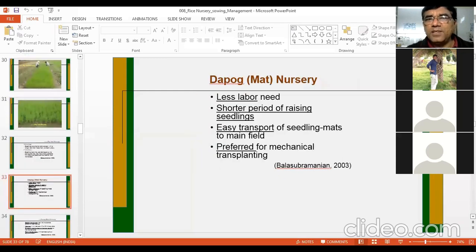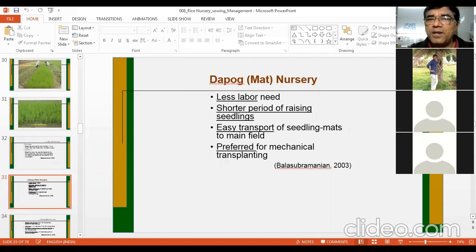Next, number 3, is depot nursery. In the depot method of nursery, you just have a pucca floor or any kind of floor, and without soil, you prepare the nursery. So less labor is required in depot nursery. For normal nursery, wet seeded or dry seeded, you need at least 20 to 25 days. But sometimes you are short of time. So you can go for the depot method of nursery, by which you can prepare seedlings in just 10 to 15 days, and soil is not required.